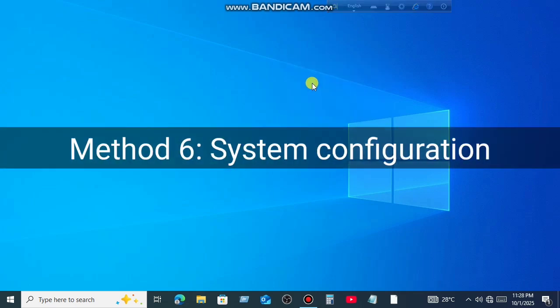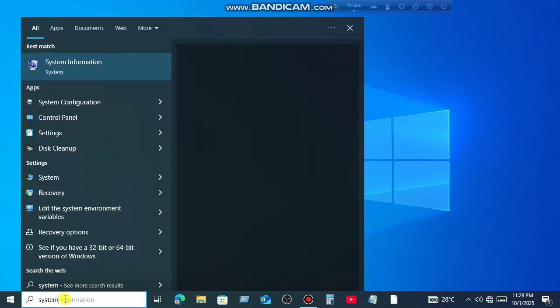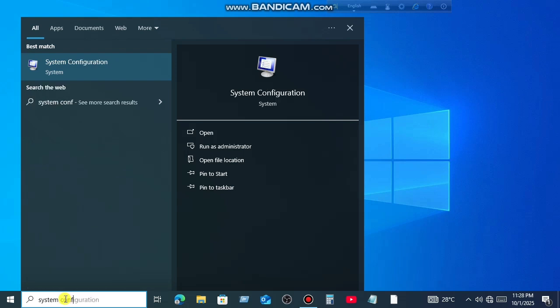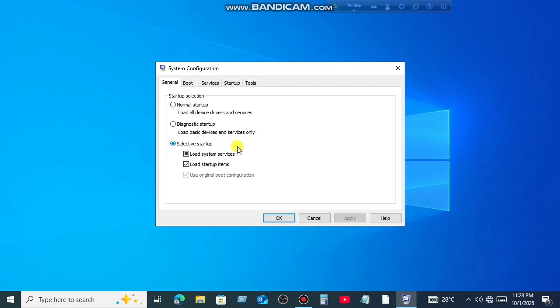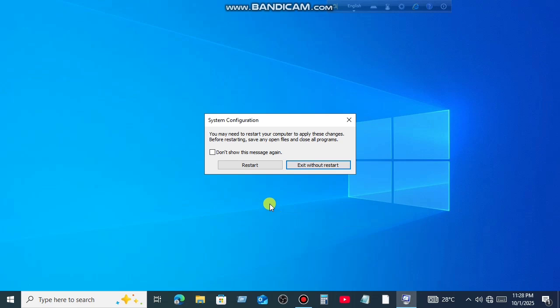Method 6. System Configuration. For that, go to the search bar. Open it. Run as administrator. Click on the Services tab. Enable all. Click Apply. And then OK. After that, restart your device and then check if your Wi-Fi problem is solved.